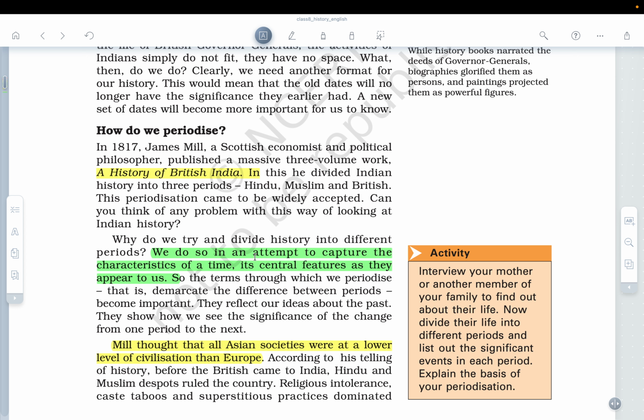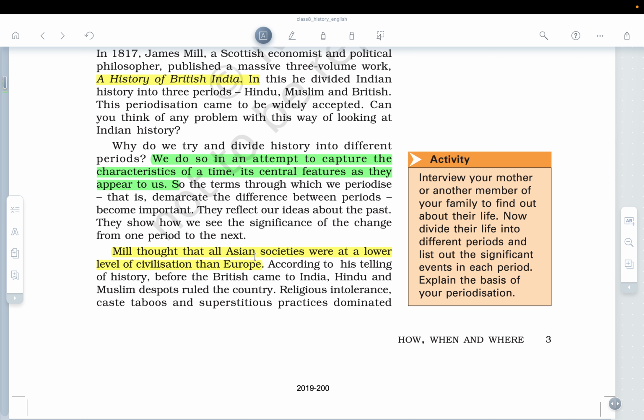Mill thought that all the Asian societies were at a lower level of civilization than Europe. So basically, whatever civilization was there, the Ottoman Turks, any civilization which was there, including the Indian civilization, it was inferior to the British civilization. But that was not the case. We understand that the Indus Valley civilization was one of the most sophisticated civilizations, which existed many centuries before the Britishers came to India.